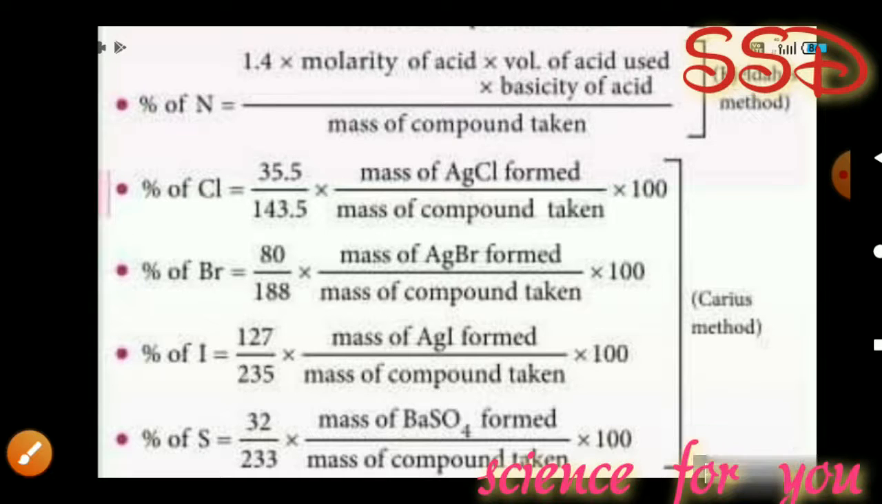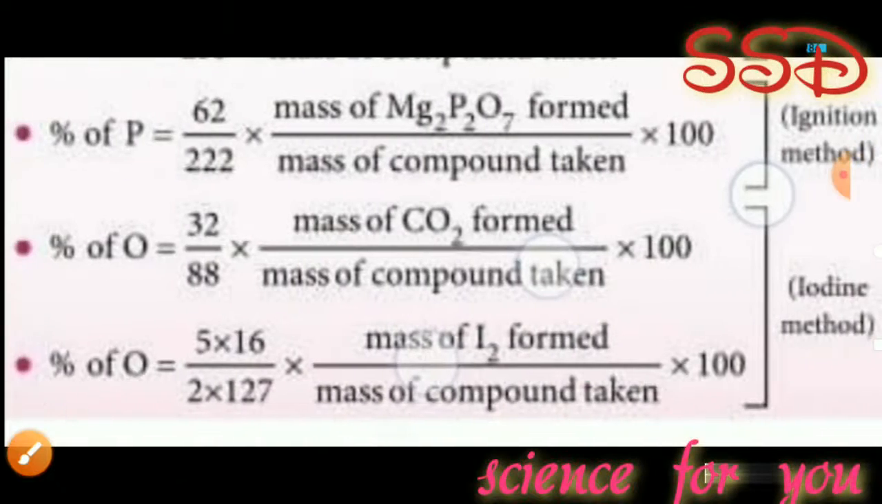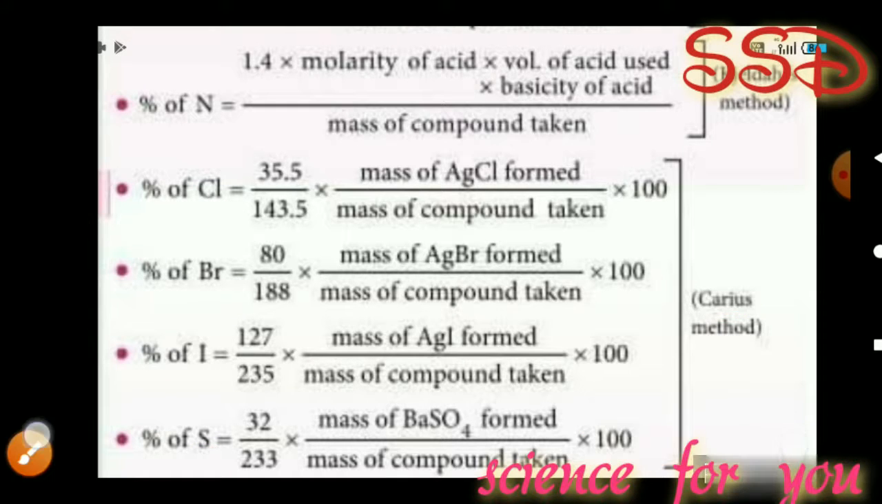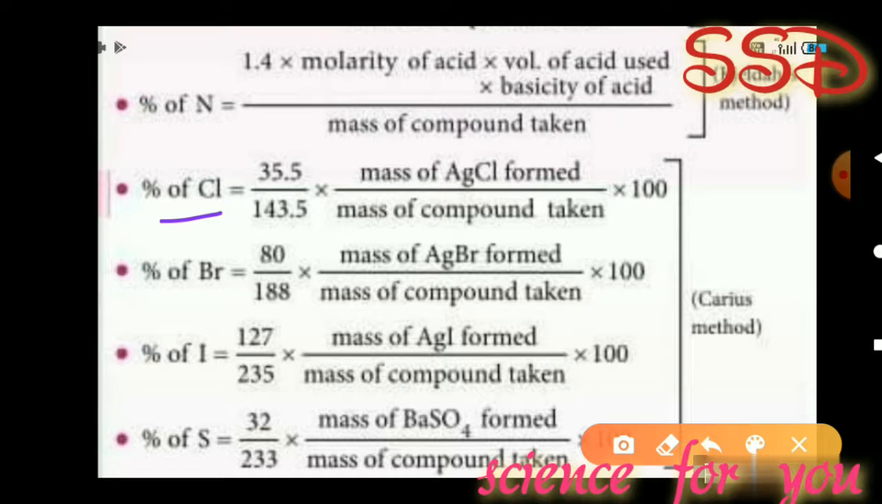Next, Carius method. The Carius method is used for the estimation of chlorine, bromine, iodine and sulfur. First, estimation of chlorine. Percentage of chlorine is equal to 35.5 divided by 143.5 into mass of AgCl formed divided by mass of compound taken into 100. Next, percentage of bromine is equal to 80 by 188 into mass of AgBr formed divided by mass of compound taken into 100.